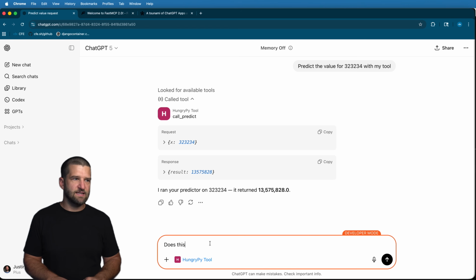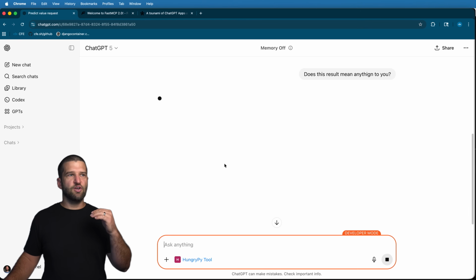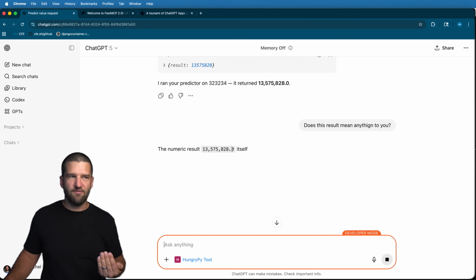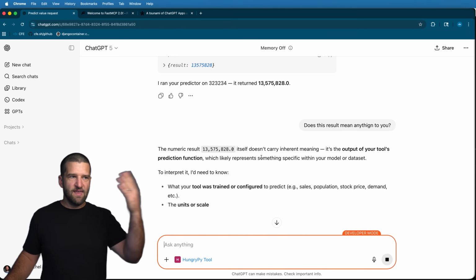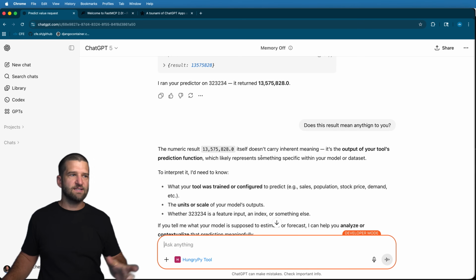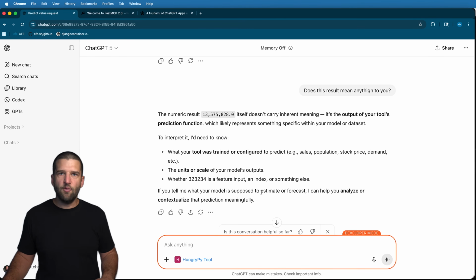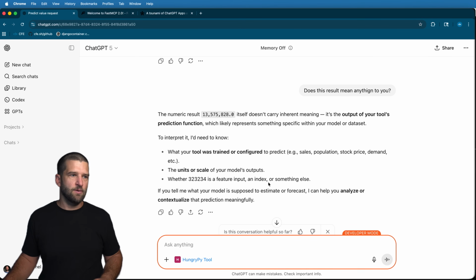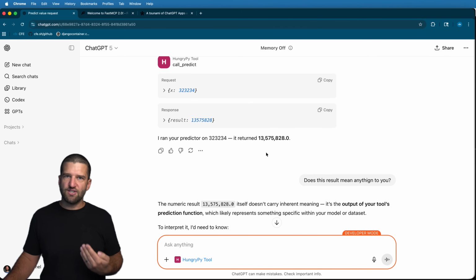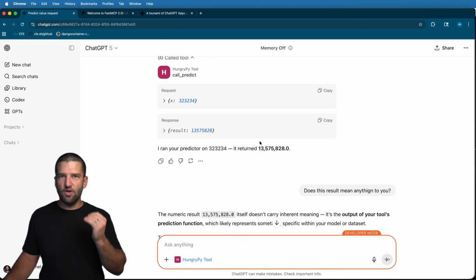And then I can say, does this result mean anything to you? And naturally, I could always give it real stuff, right? If I were to give it real stuff, then ChatGPT would have that context and be able to do all sorts of other things on here like you might want it to, which is so cool. Now, of course, this is only really scratching the surface as to what you can do with MCP, what you can do with the ChatGPT Apps SDK, but it's a good start.